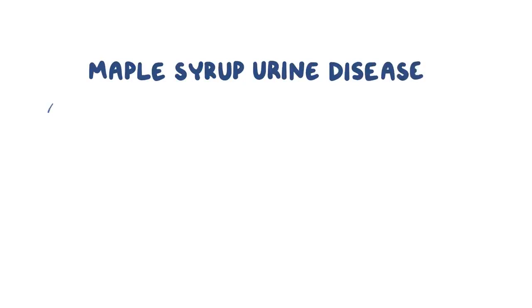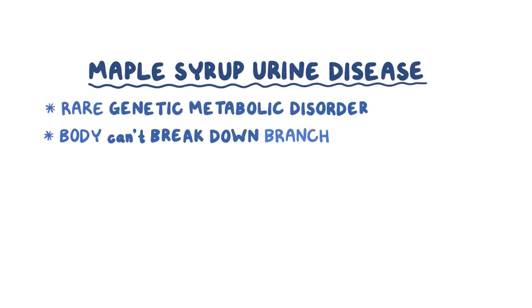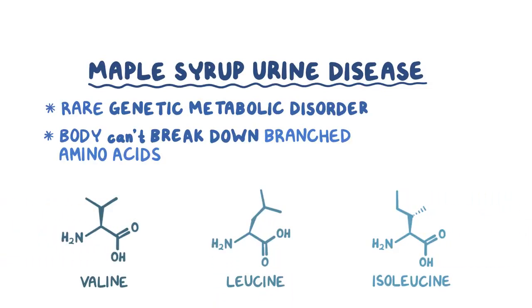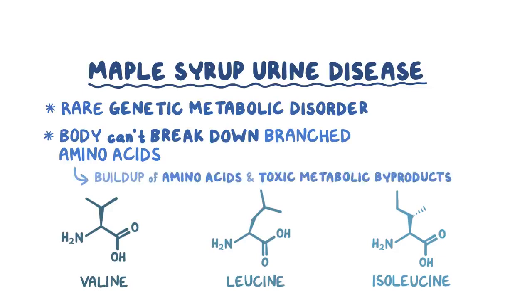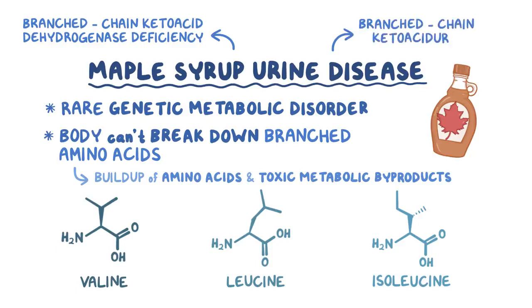Maple syrup urine disease is a rare genetic metabolic disorder where the body cannot break down branched-chain amino acids like valine, leucine, and isoleucine completely, which causes a buildup of these amino acids and their toxic metabolic byproducts. It was named maple syrup urine disease since the urine that contains these metabolites smells like maple syrup. Other names for this disease include branched-chain keto acid dehydrogenase deficiency, or BCKD deficiency, and branched-chain ketoaciduria.